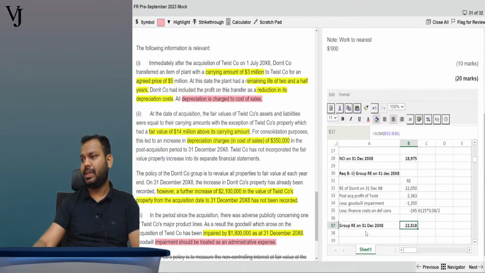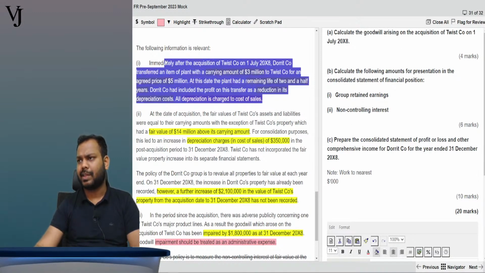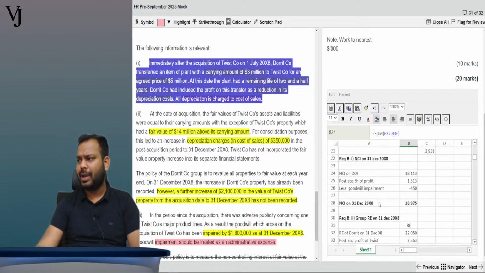Now see, we have discussed everything for part A, part B, but now except for this part, shall we start discussing this part now? Shall we start discussing the transfer of PPE now? Let us discuss.